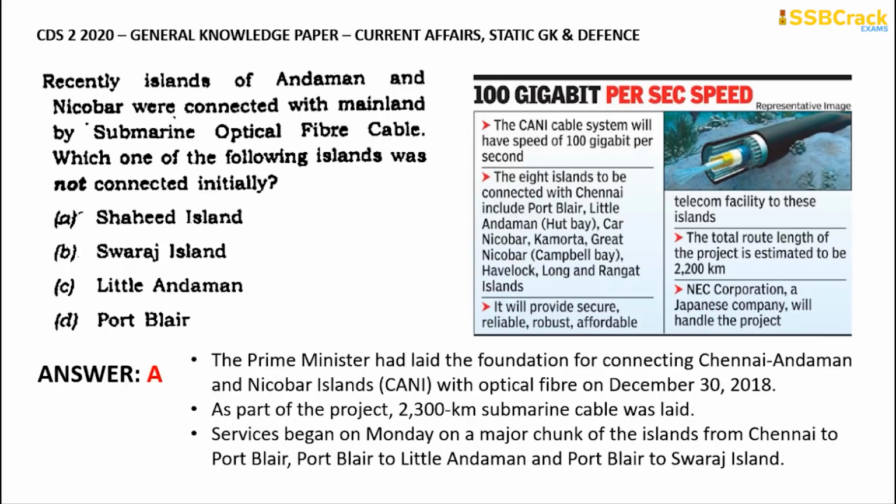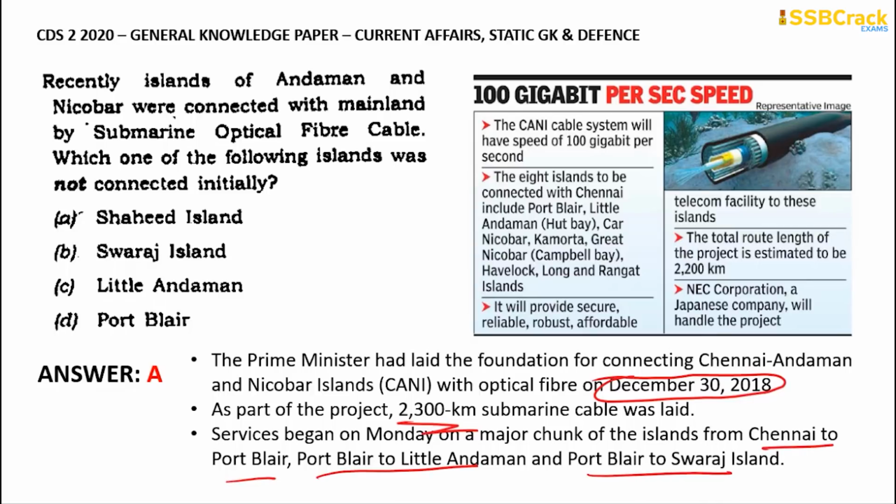So the Prime Minister laid the foundation for connecting Chennai to Andaman and Nicobar Islands, the CANI, with optical fiber. And when was it done? It was done on December 30th, 2018. Okay, so this is a part of the project. Around 2,300 kilometers of submarine optical fiber cable was laid down, and from where to where was this particular one? These cables were laid from Chennai to Port Blair, again from Port Blair to Little Andaman, and again from Port Blair to Swaraj Island.